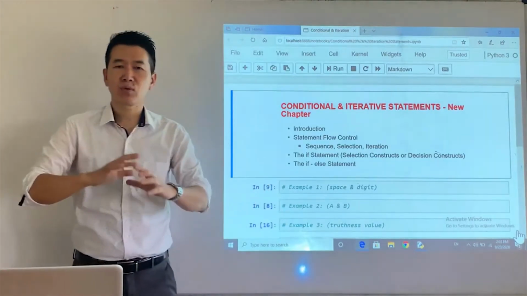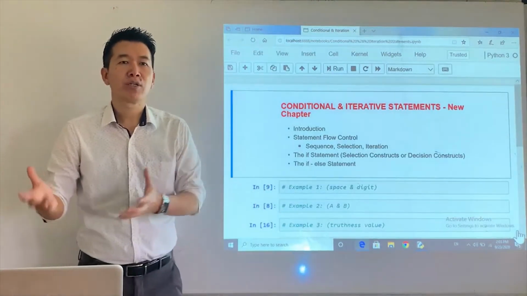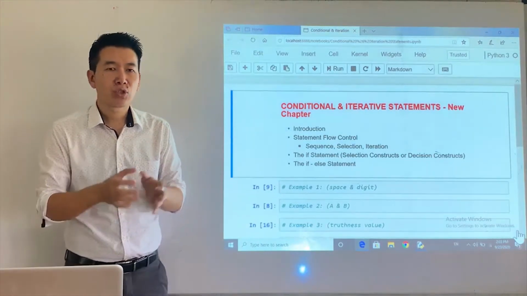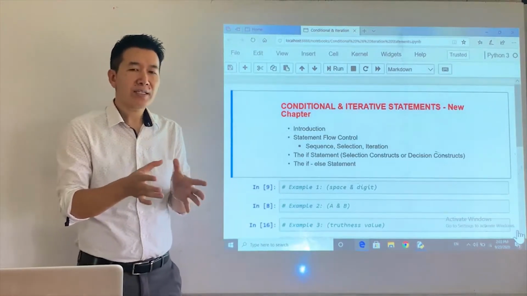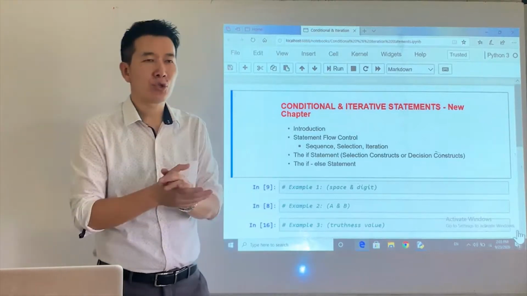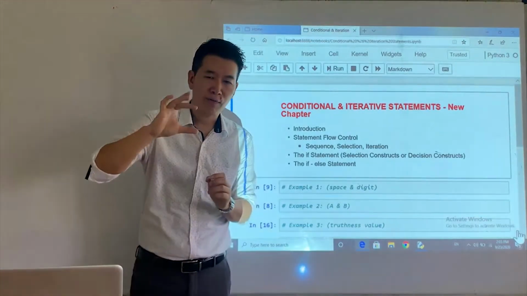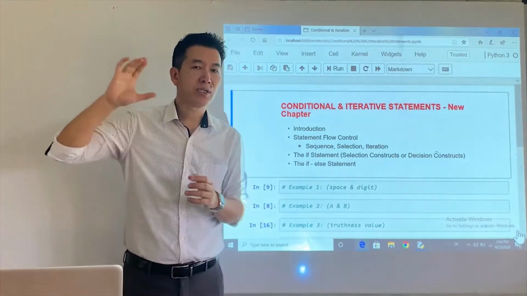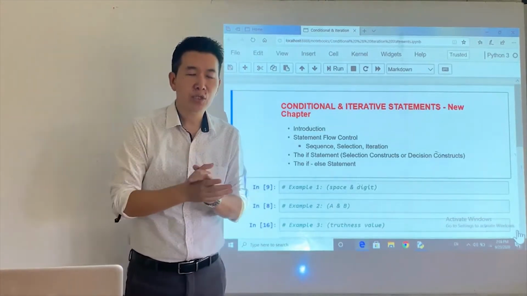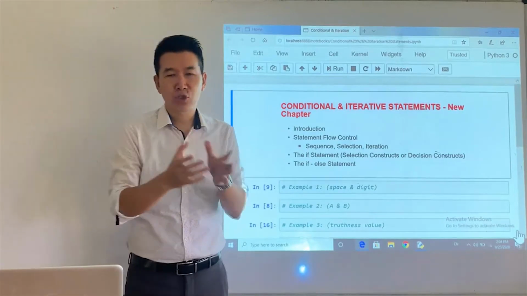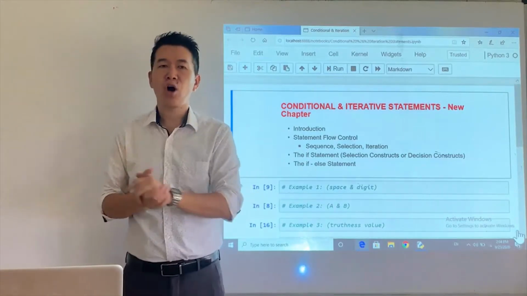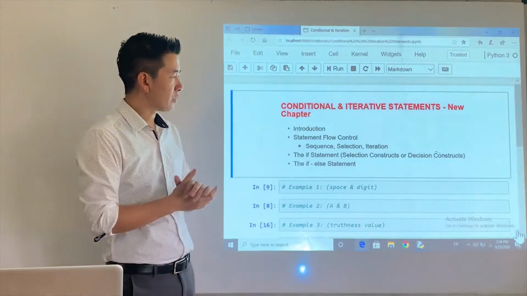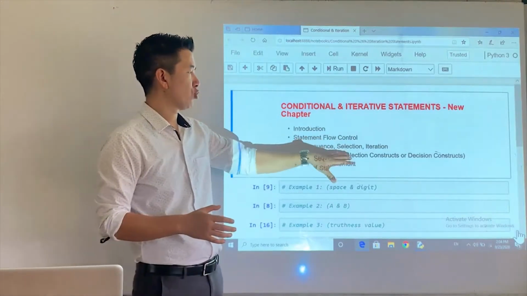As long as the ref doesn't blow the whistle, you could just keep trying to score goals. The moment he blows the whistle, there's no point trying to score goals. That signals the end of the match. So something similar to that. At times, we may need to execute a block of statements over and over again as long as the condition remains true. The moment the condition evaluates to false, we should come out of the block of statements, right? So these are the three important flows of control of statements.